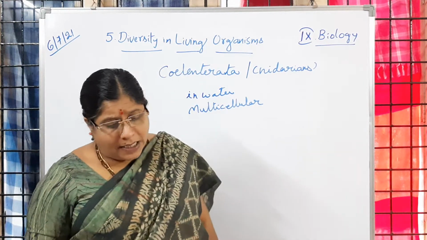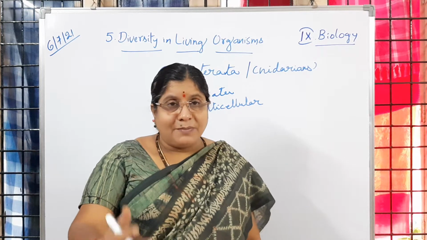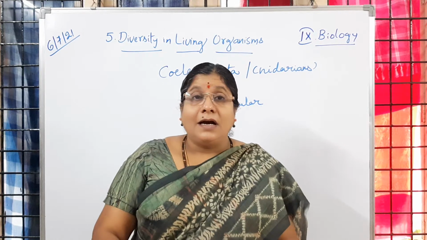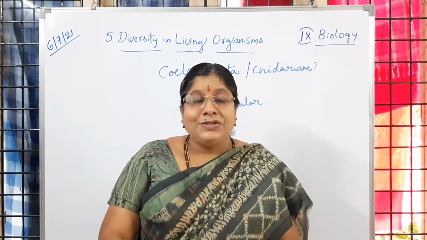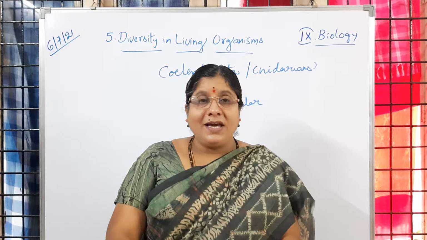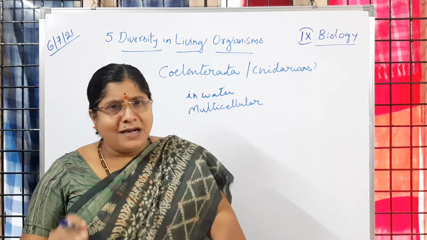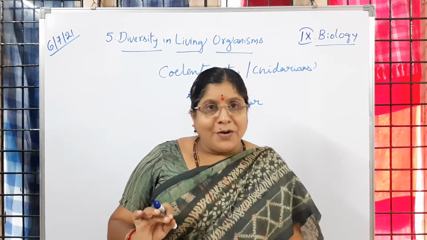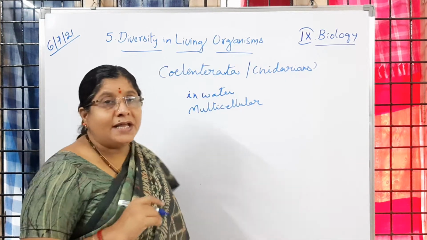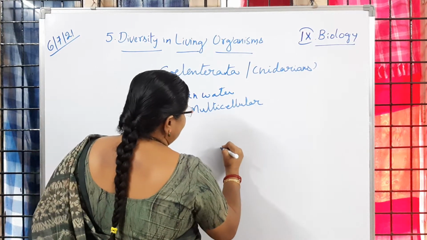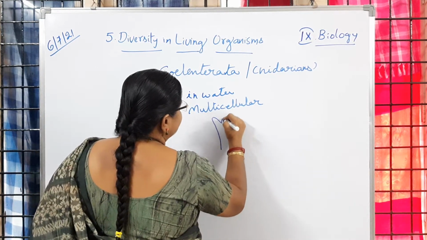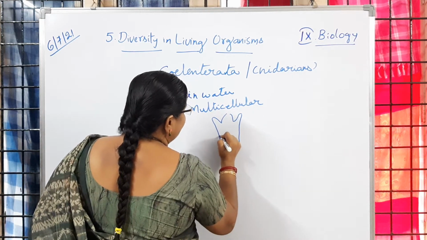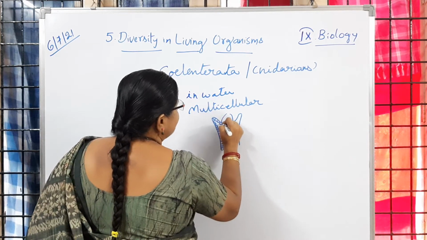Here we are going to observe a little bit of differentiation, and the organisms have two layers of cells in the body, and a little bit of tissue organization also. I hope you understood. Is it clear to you? So that's why we observe two layers of cells in this group of animals.